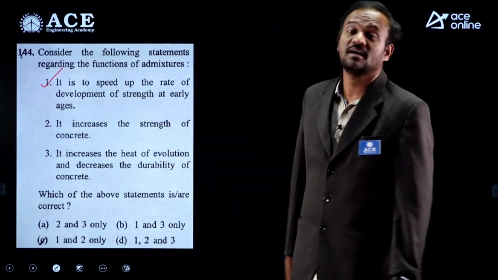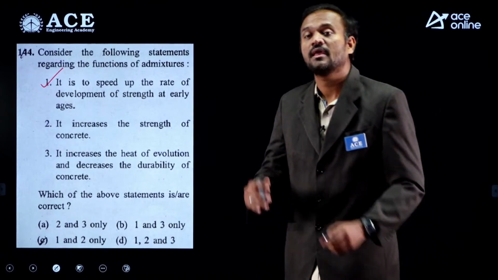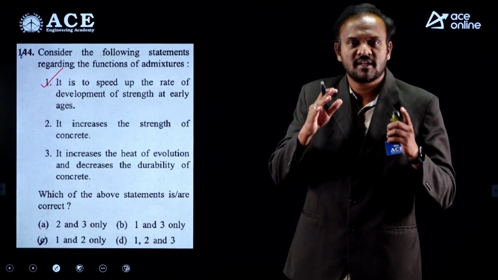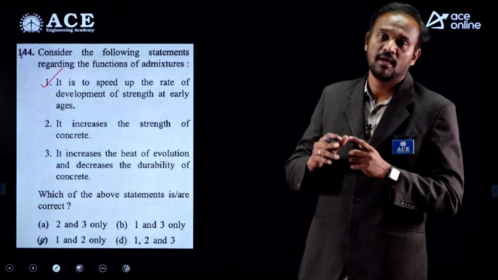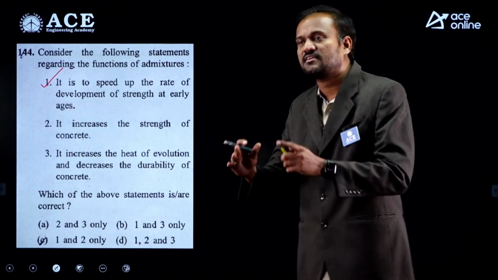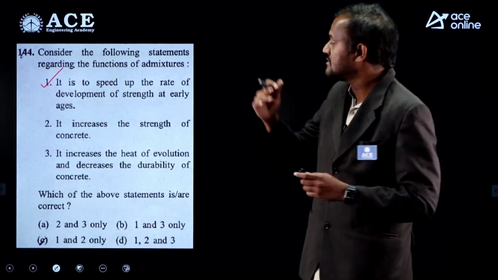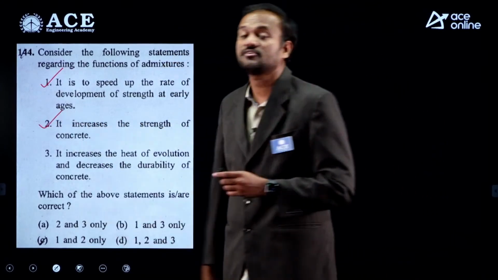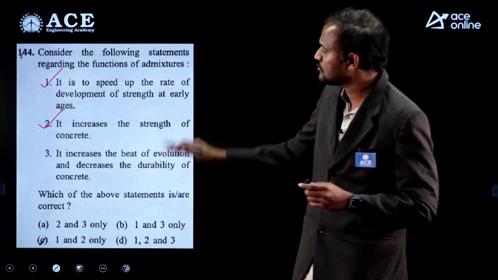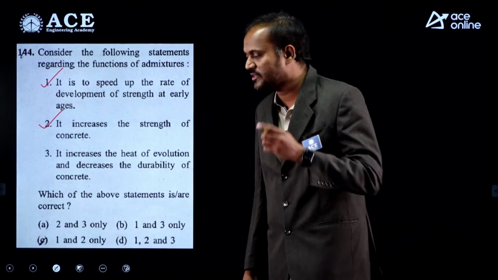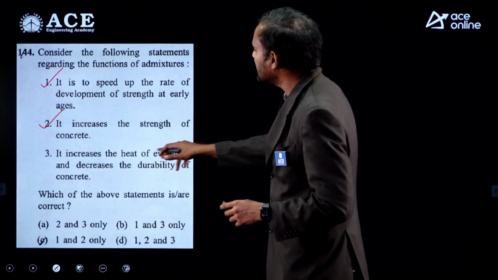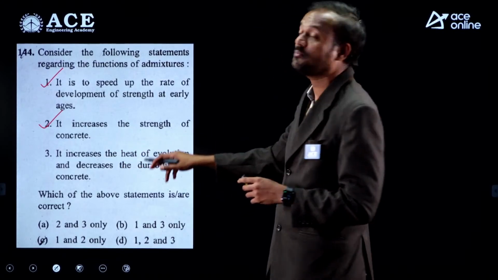It increases the strength of concrete. Because of the use of certain admixtures, plasticizers, super plasticizers and accelerators, there is some increase in strength of concrete. So concrete strength can be increased using admixtures. It increases the heat of evolution and decreases the durability of concrete.